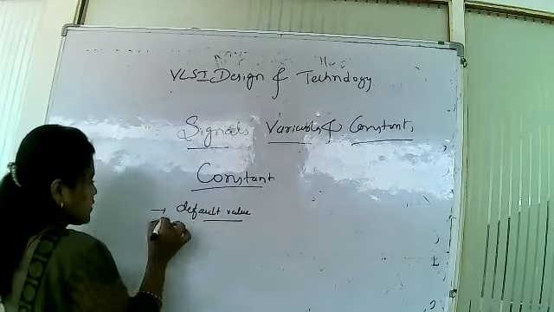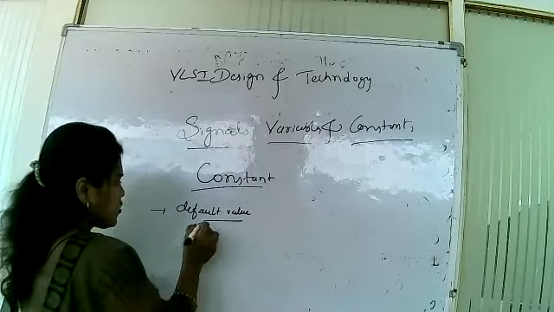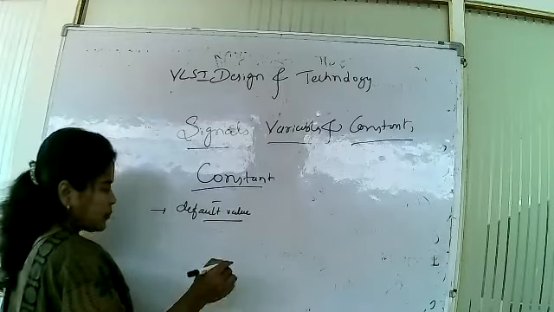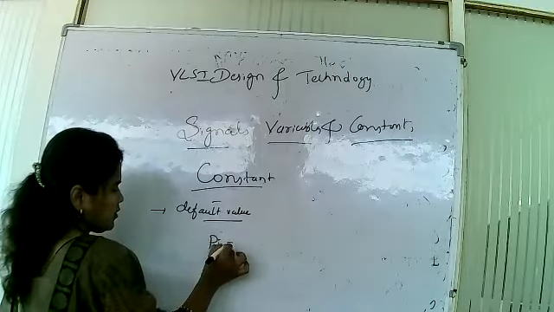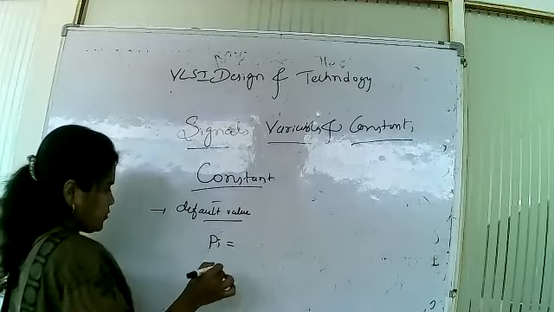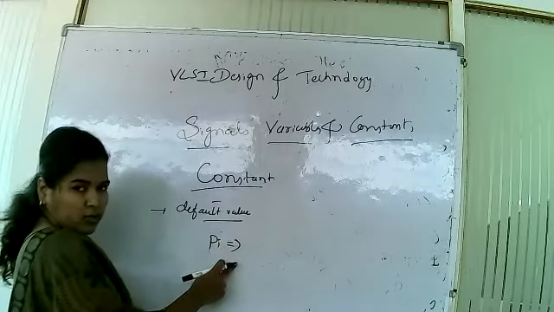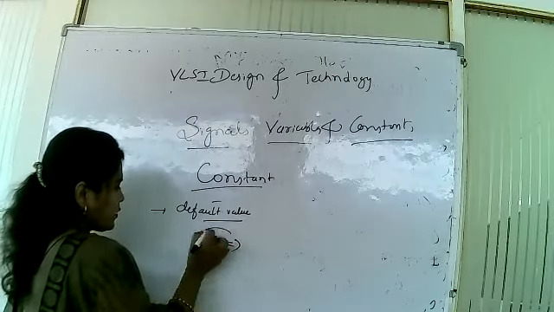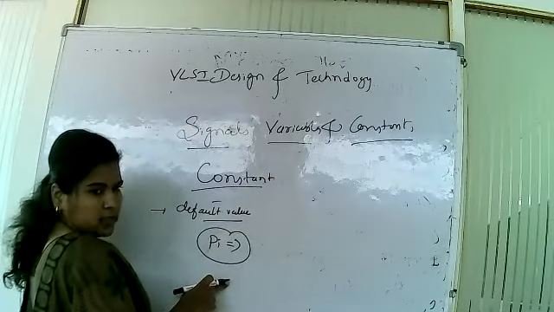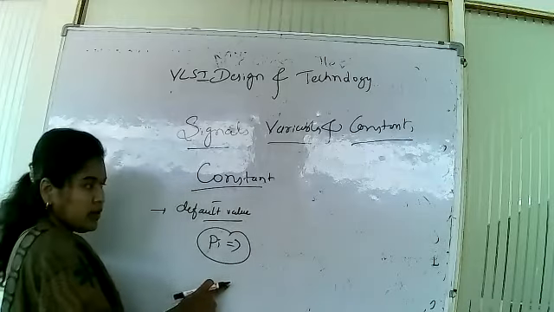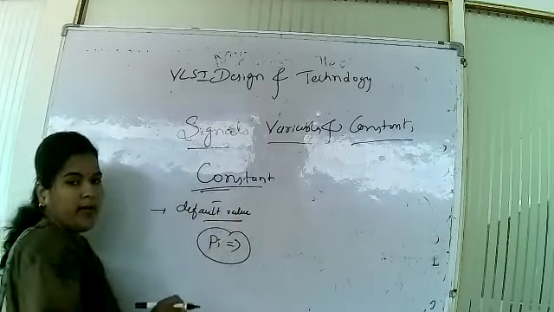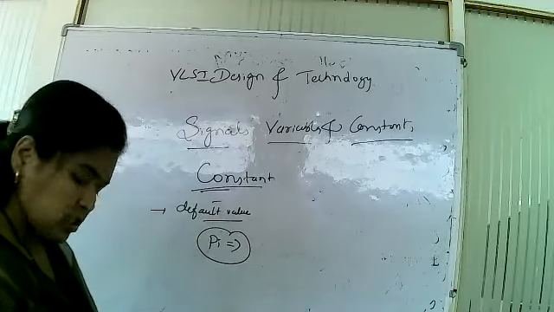Default value means this value will not change, it is constant. For example, pi is a constant, no? Like that you have some constants, which will not change. It is a default value. That is the meaning of constant.